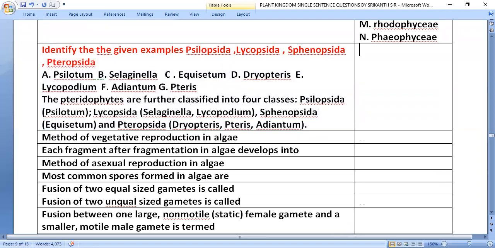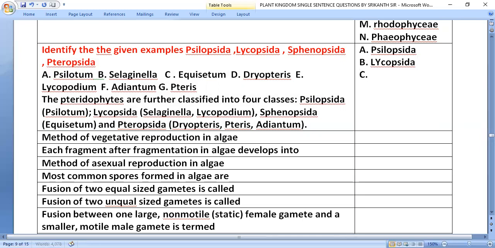Then next, identify the given examples as Psilopsida, Lycopsida, Sphenopsida, Pteropsida. Let's start. Psilotum belongs to Psilopsida. Selaginella belongs to Lycopsida.